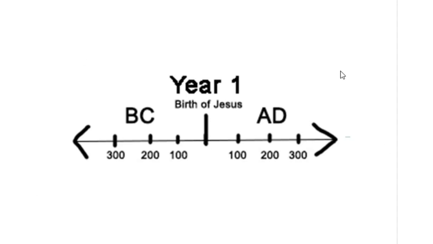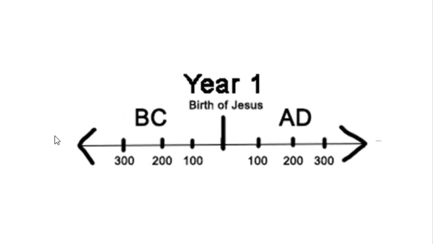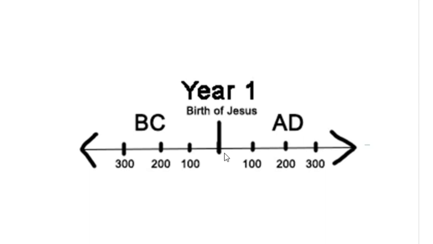So this is BC and this is AD. BC is before Christ and AD is Anno Domini. From this point backward is considered to be the period before the birth of Jesus Christ. This is a universally accepted form and we have to follow it. It's going to be confusing at first, especially for someone who has no background of history, but as we get on to our history sessions, it will start making a lot of sense and seem easier for us.